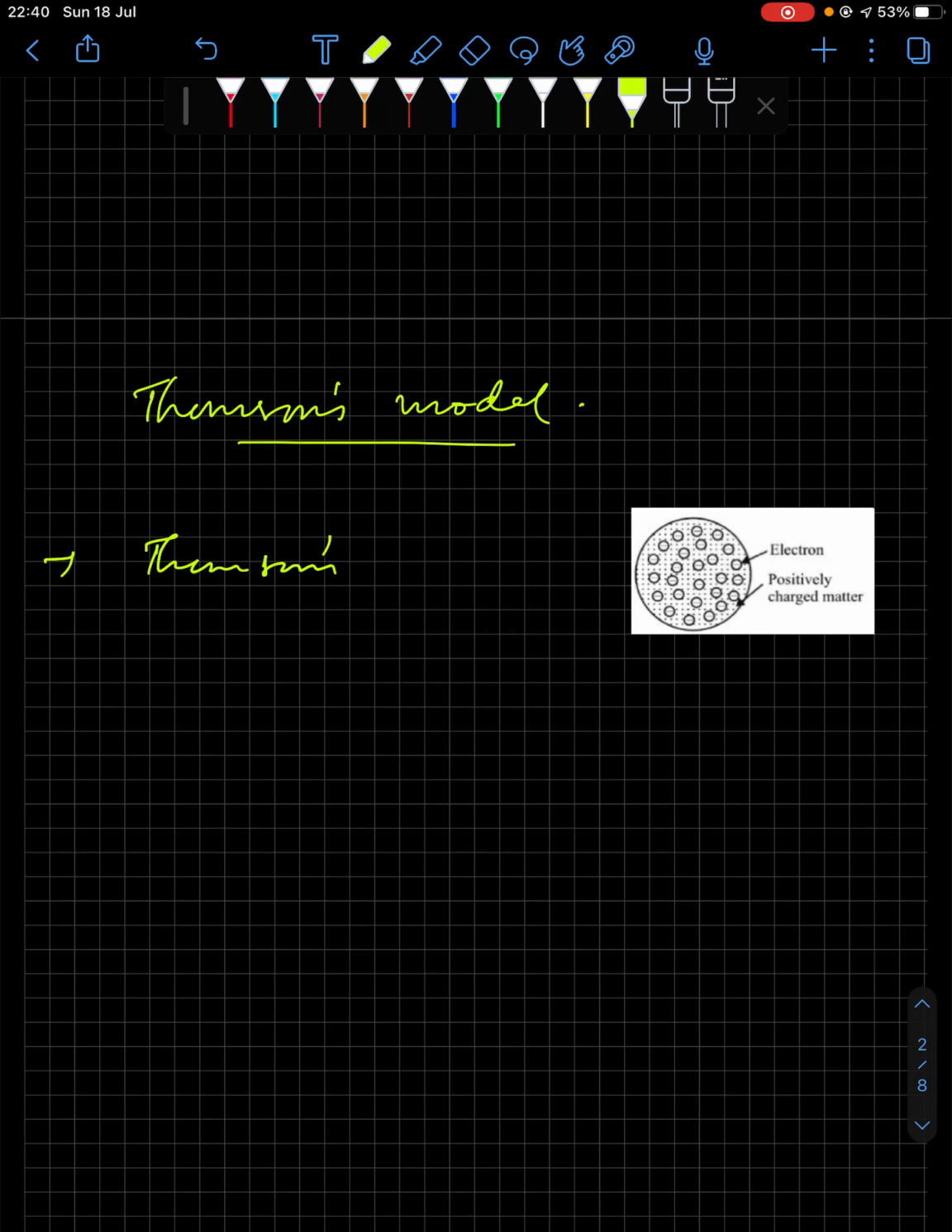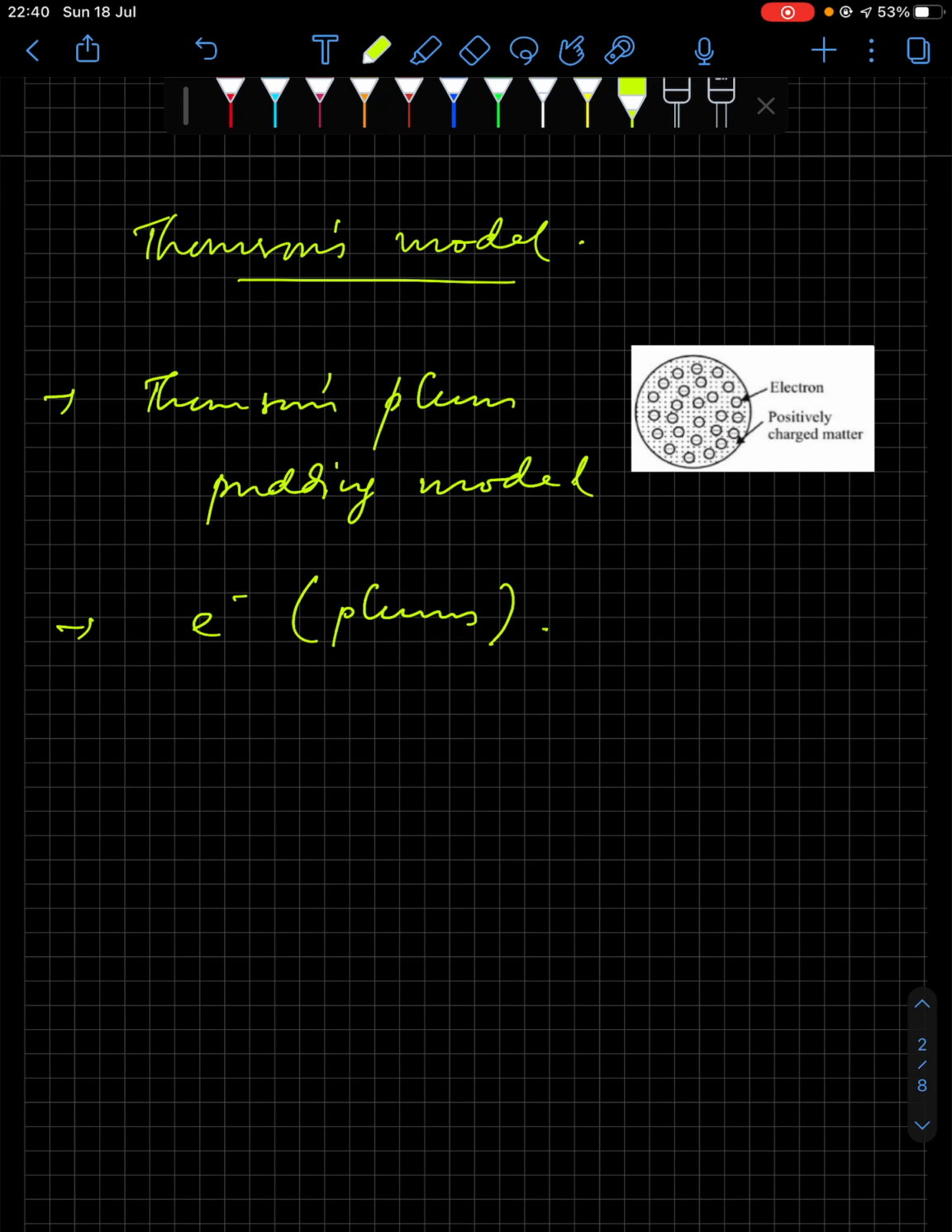Thomson's plum pudding model. So he called the electrons as plums. Okay, electrons as plums. Now he called the negative charge and positive charge, but writing down electron will also do.